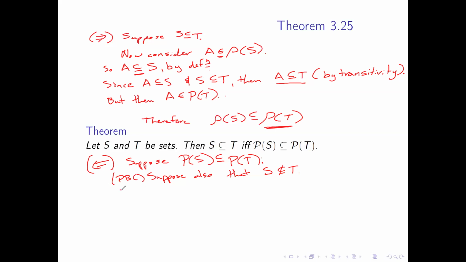Well, since S is not a subset of T, there exists some x in S such that x is not in T. Otherwise, that's the definition: it's not a subset if there's something that's not in the larger set.